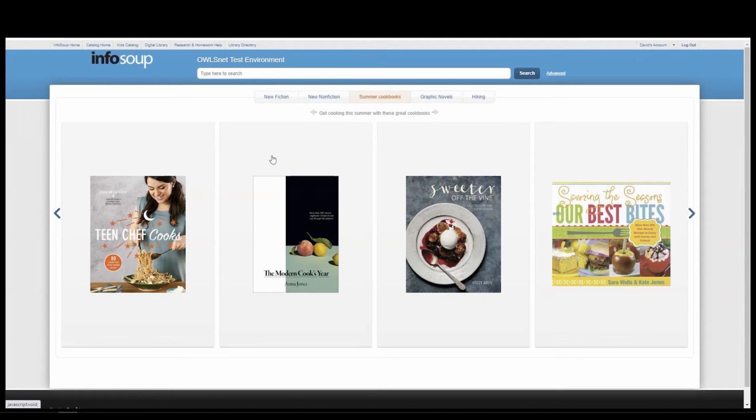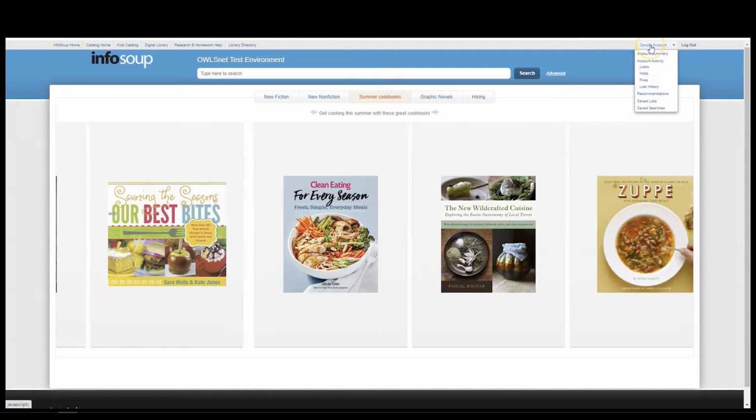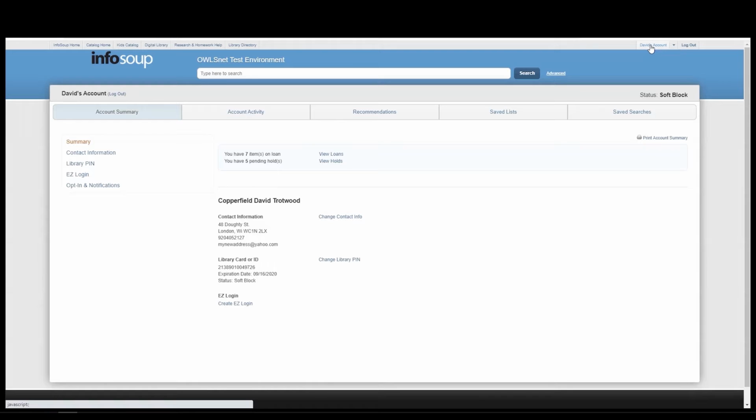Once logged in, your name will appear at the top of the window. In this case, I'm using David's account. Next, you have the option of either clicking the down arrow next to your name and clicking the account activity link, or simply clicking directly on your name to access your account activity.